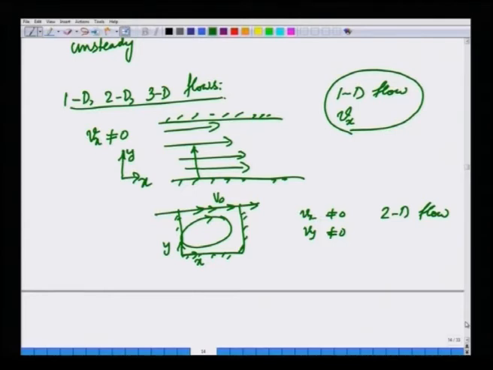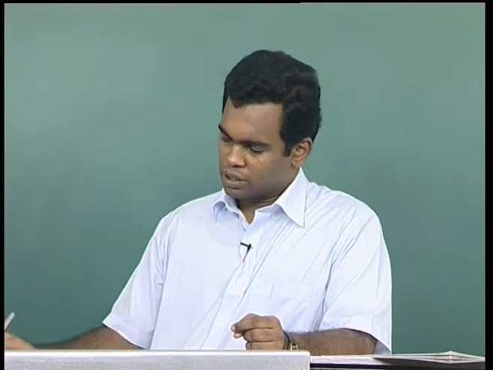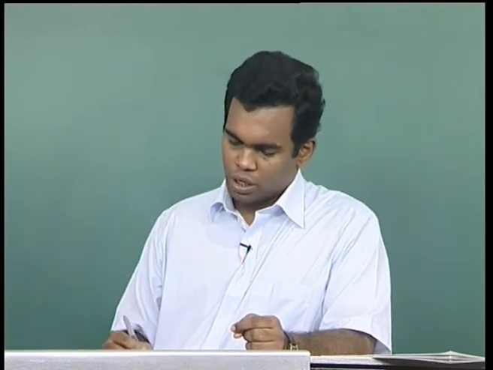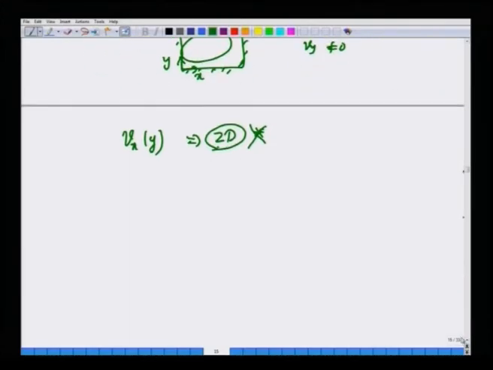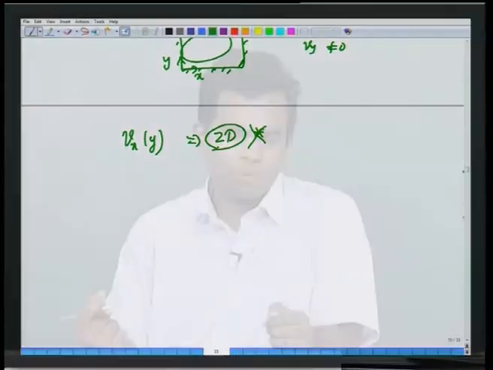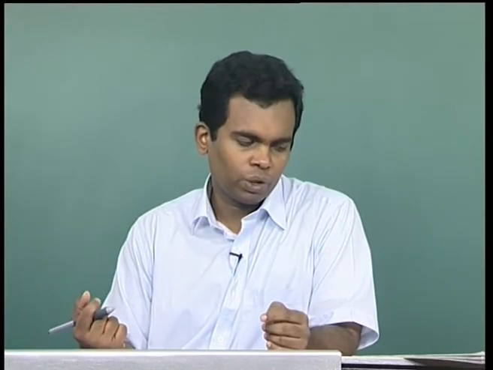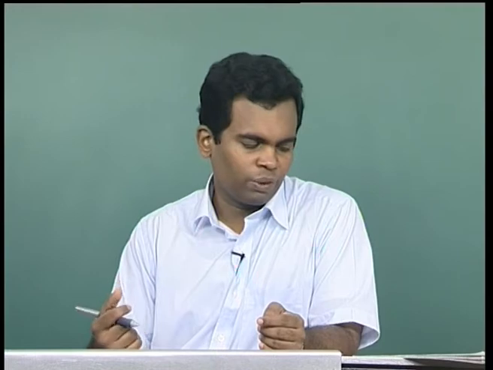but there is not unanimity among various textbooks in the nomenclature of such things, because in certain conventions, even if Vx is a function of y, as in this case, even though this is the only non-zero velocity, they will call it a 2D flow because you need two directions, the x velocity and the y direction, to describe the flow. Okay. But this is not commonly used, but you may find some textbooks or conventions use this. It is useful to just think that if you have one velocity that is non-zero, we can call it 1D flow and so on, although it is clear from the context what we mean.